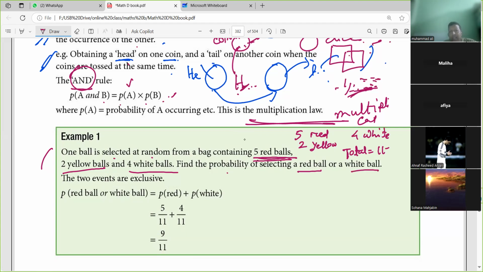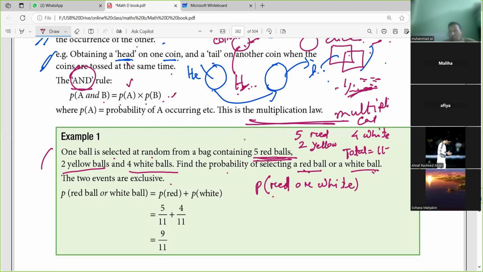The two events: a red ball will not affect the white ball. So this is the OR rule, probability of red or probability of white, right? Both are mutually exclusive. If red comes, white will not come.